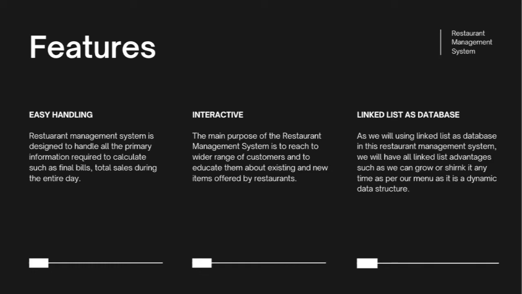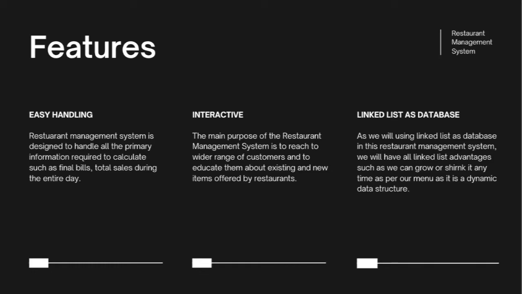Interactive. The main purpose of a restaurant management system is to reach a wider range of customers and to educate them about exciting new items offered by restaurants. We created an interactive menu so that any person can easily understand the order. Therefore, this system reduces the time consumption.